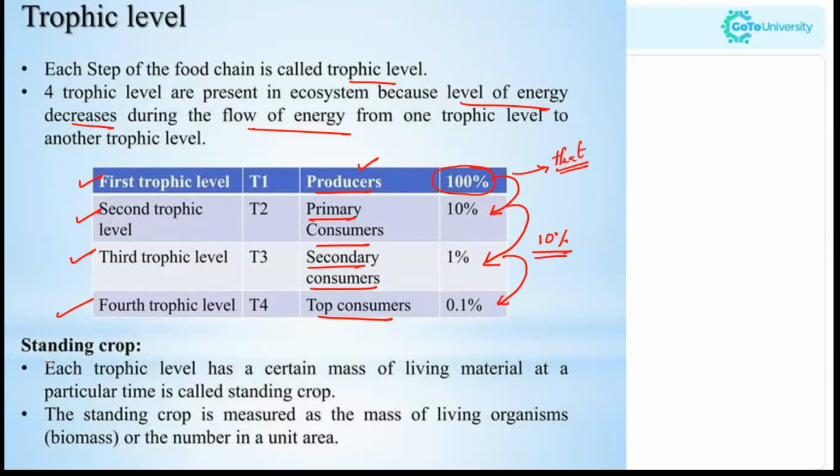Now, what is standing crop? Each trophic level has a certain mass of living material at a particular time, that is called standing crop. The standing crop is measured as the mass of living organisms or biomass, or the number in a unit area. So if considering the first trophic level, how much plants are growing at a particular time in a particular area, that is the standing crop there.